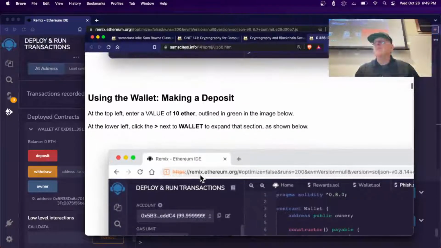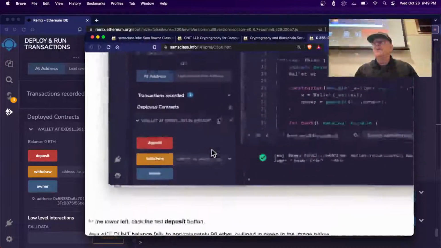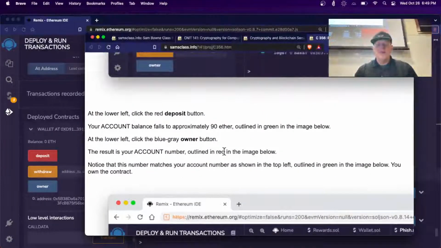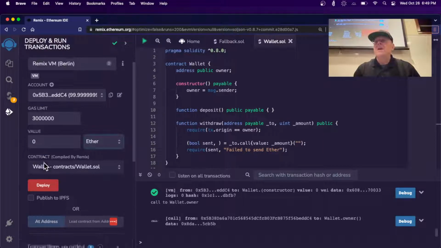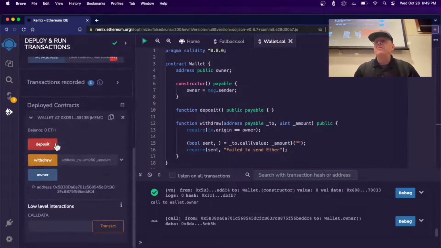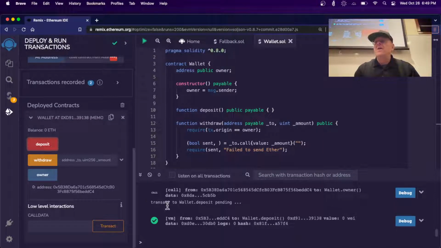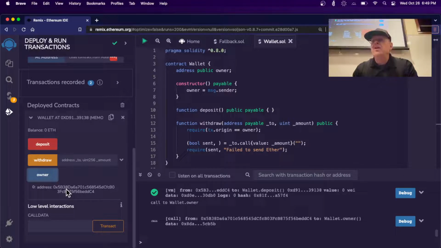So now we're going to make a deposit of 10 Ether. Same as before. So I go up here, put in 10 Ether, and then deposit. It works, and I expected the balance to go up, but anyway, let's check the owner. The owner's still the same. What's that? Did I leave 0?